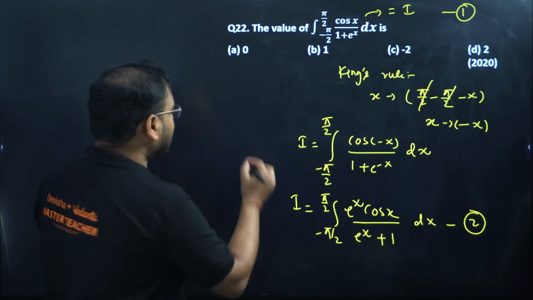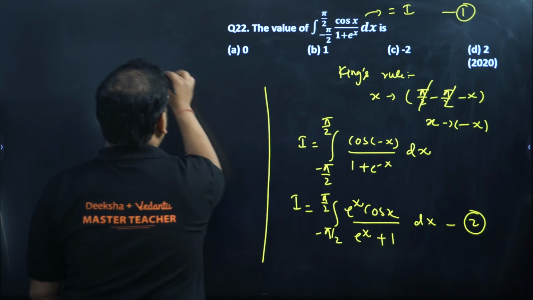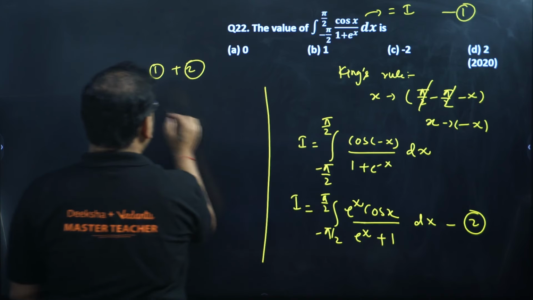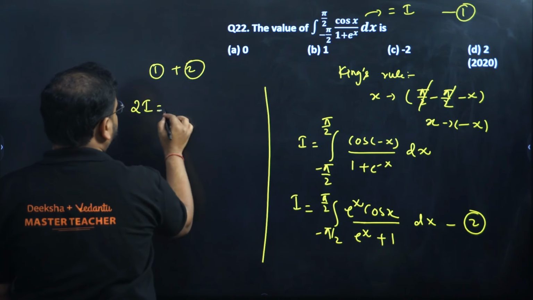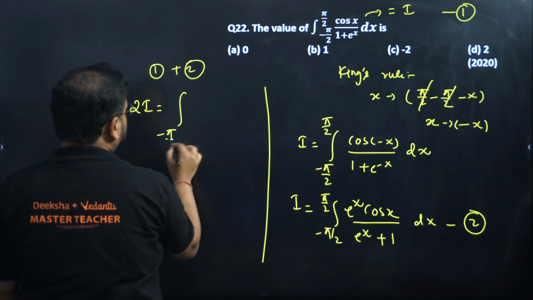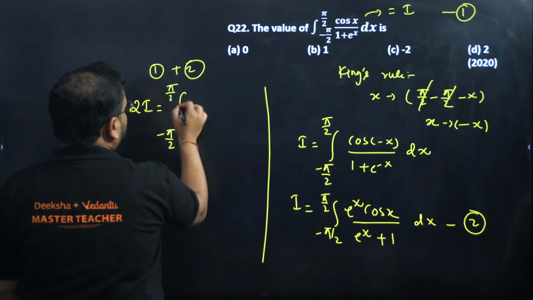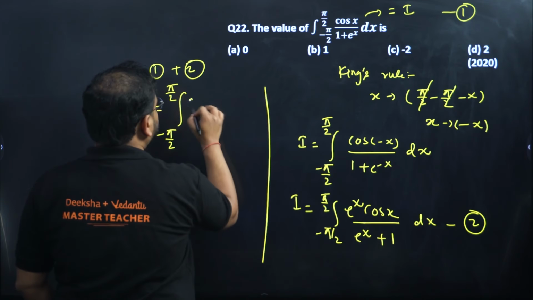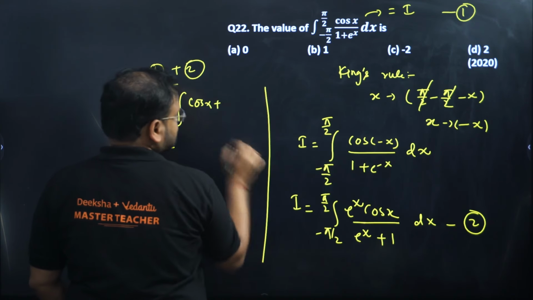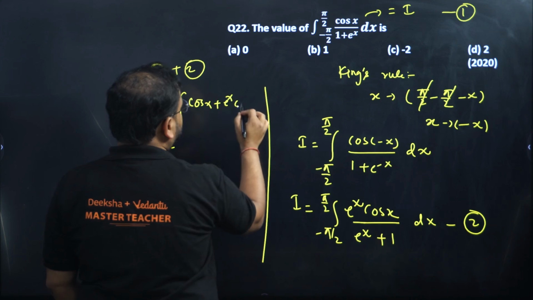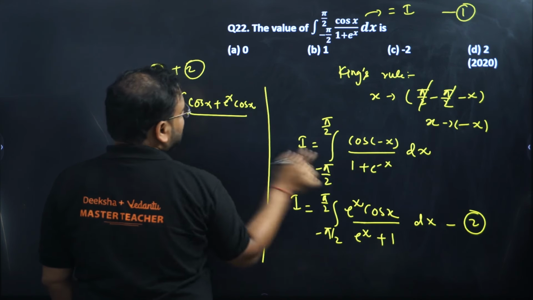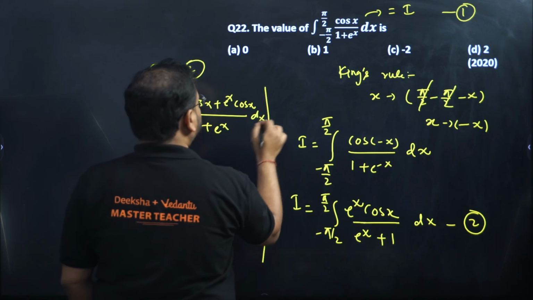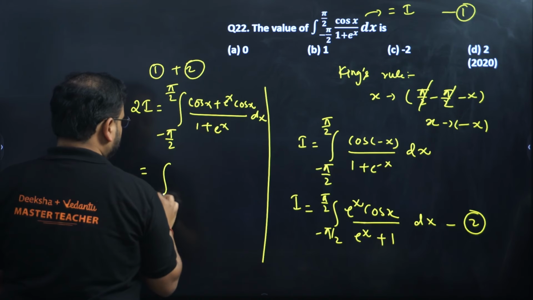Equation number 2, add the first and second equation. So when you add the first and second equation, what are you going to get? I plus I, that will be 2i, integration limit remains same. Now if you add them, you will have cos x over there and plus e power x cos x over here, divided by the same denominator. Please check. Yeah, so far so good. You can take something common here. Let's try just that.